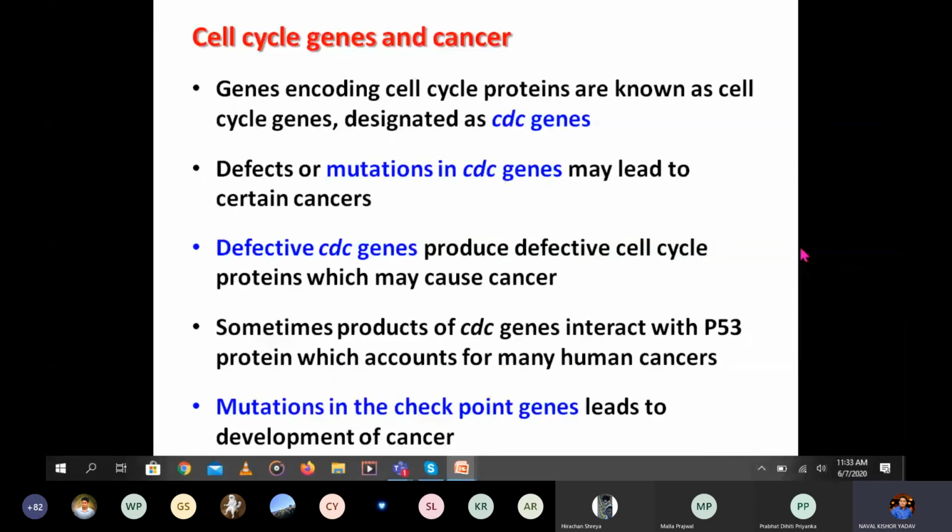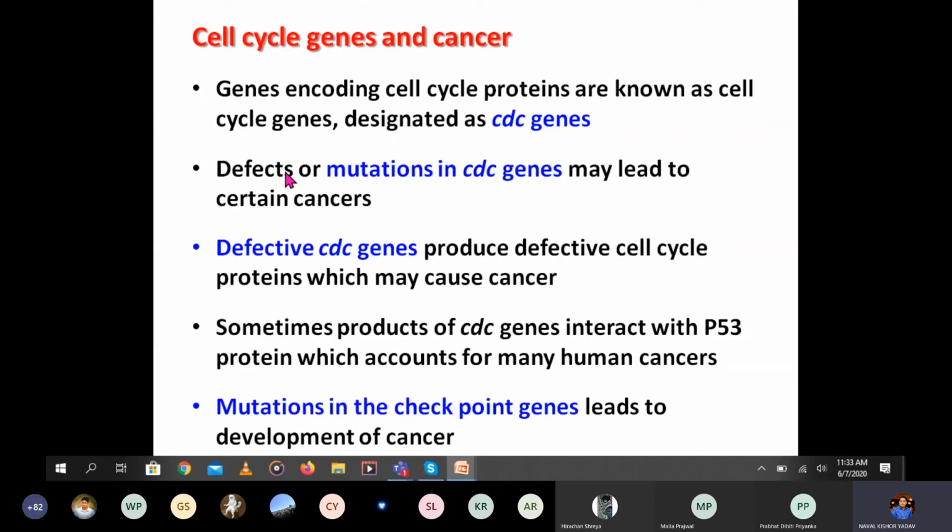So how is this related to cancer, the cell cycle genes and cancer? The genes encoding the cell cycle proteins are known as cell cycle genes, and are designated as the small CDC gene. Gene is generally written in the small form, CDC gene. Defect or mutation in CDC genes leads to certain cancers.